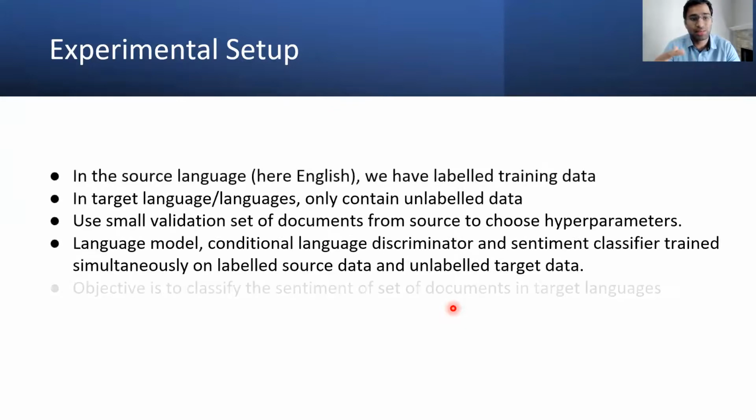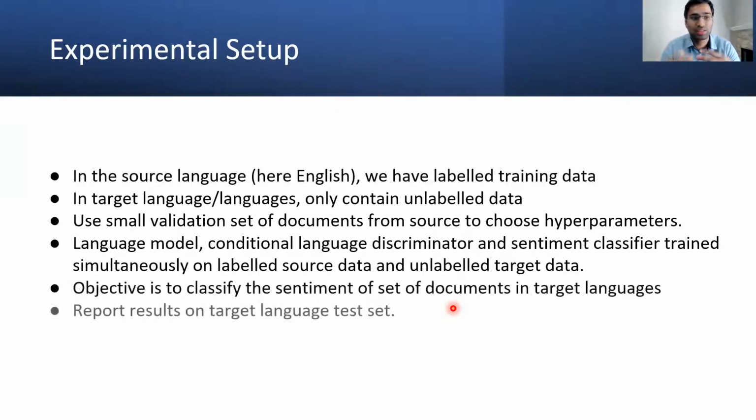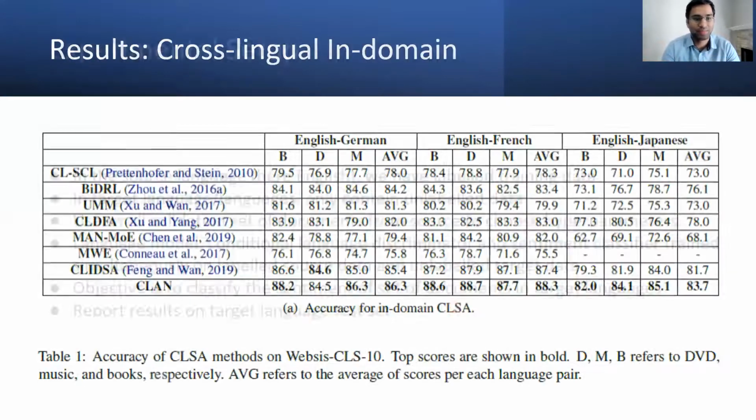The overall experimental setup is about utilizing the source language labeled data. We have used English as the source language, and target language unlabeled data, and use a small set of source language hyperparameters, and we modeled all the losses at the same time, and we reported the results on the target language test set. So now let's talk about results.